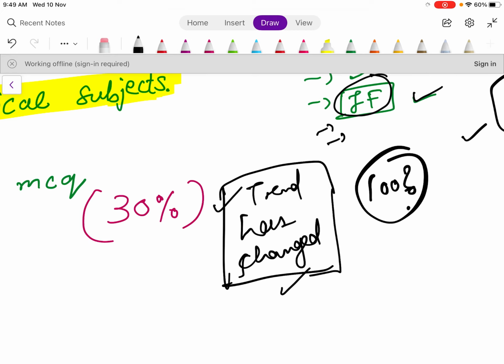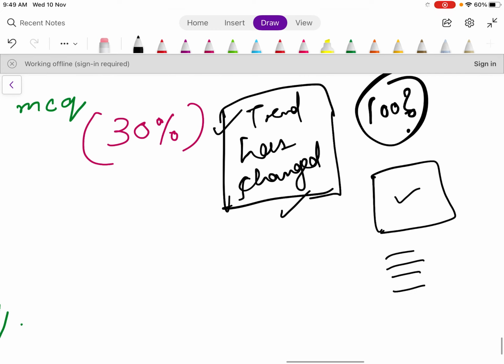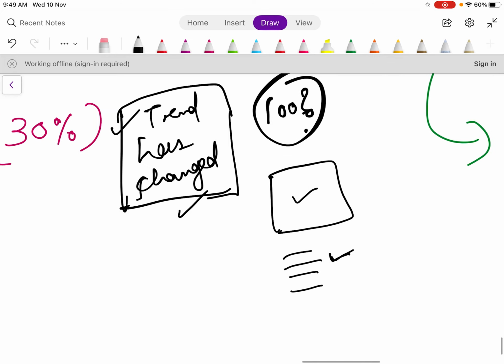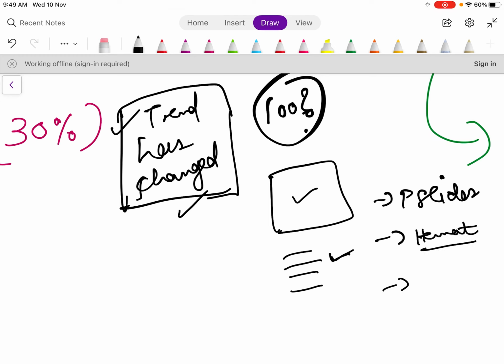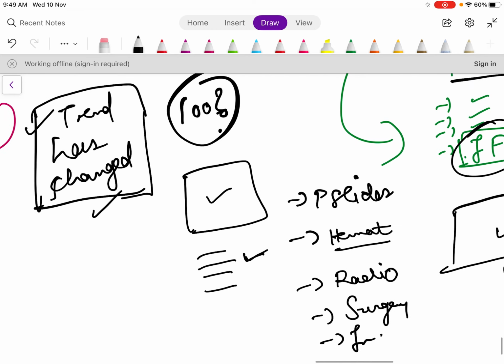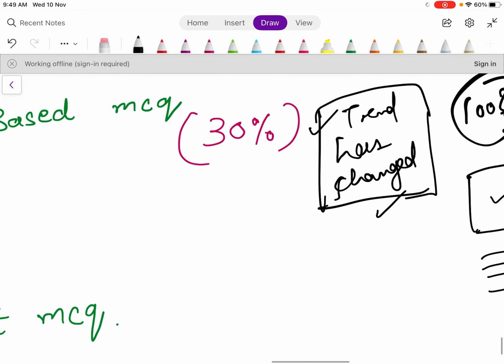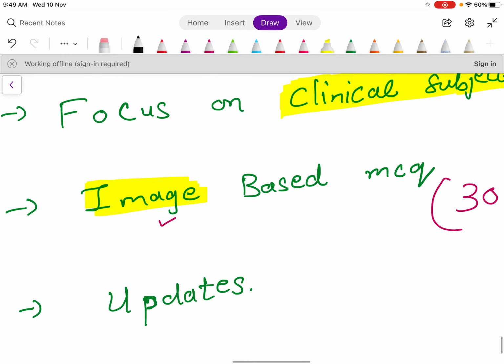So what they will do is give you the image and four options, and you need to find out what pathology is given in the image, or what that image is about. They can give you pathology slides, slides from hematology, then radiology, surgery, then instruments. All this type of topics will be covered in image based MCQs.